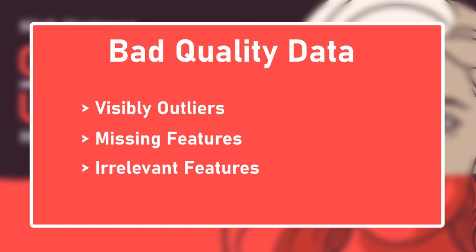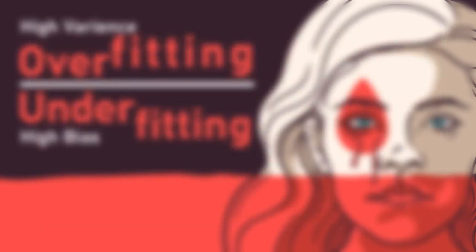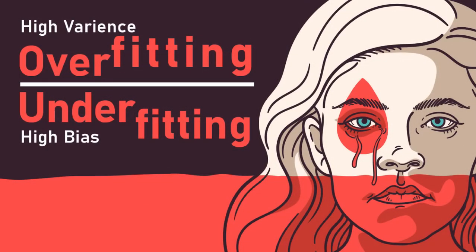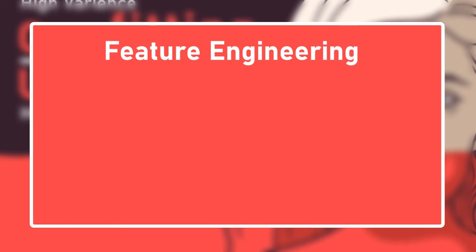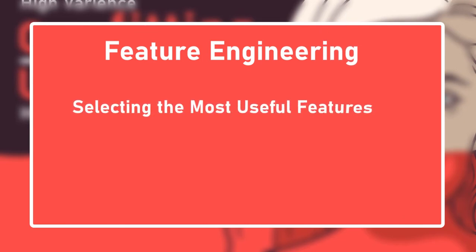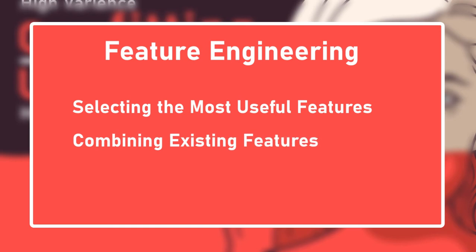Irrelevant features. Bad quality data also involves irrelevant features. Our system will only be capable of learning if the training data contains enough relevant features, and not too many irrelevant ones. The critical part of the success of a machine learning project is coming up with a good set of features to train on. This process is called feature engineering. The tasks involved in feature engineering are to select the most useful features to train on among existing features, combine existing features to produce a more useful one, and create new features by gathering new data.